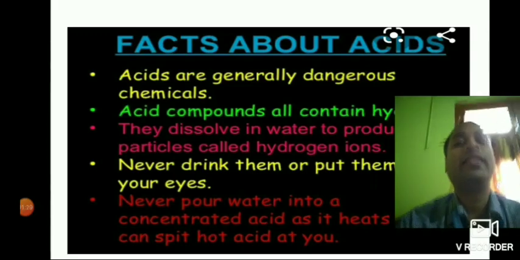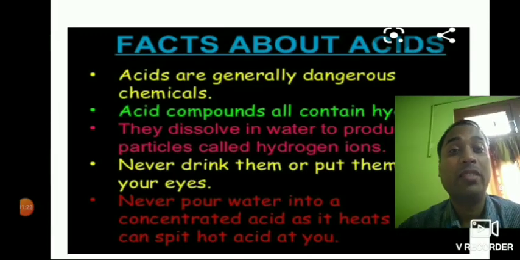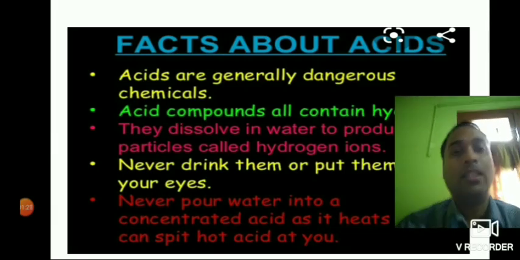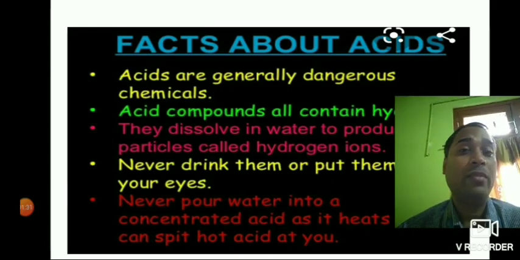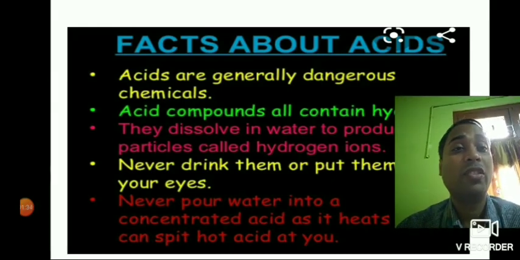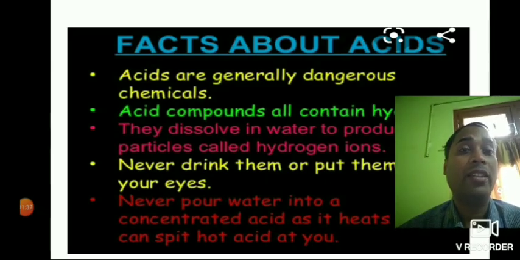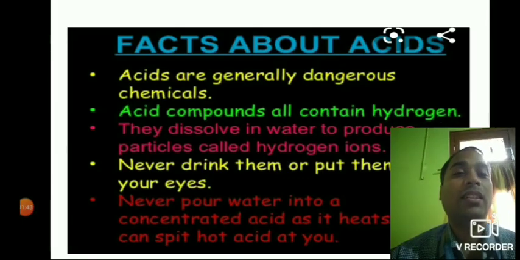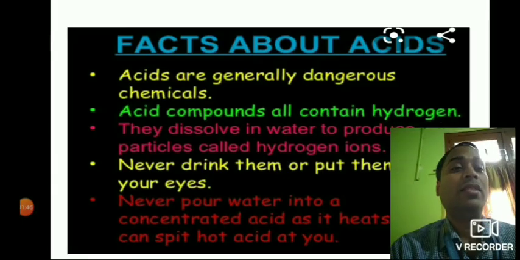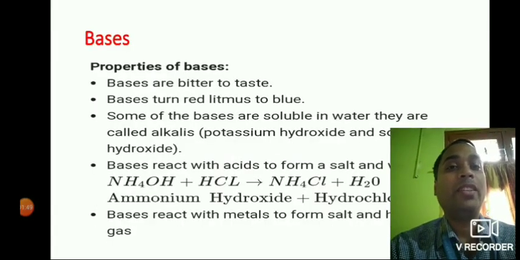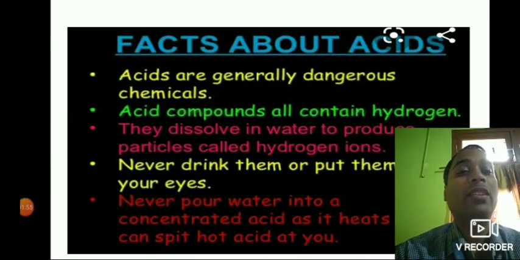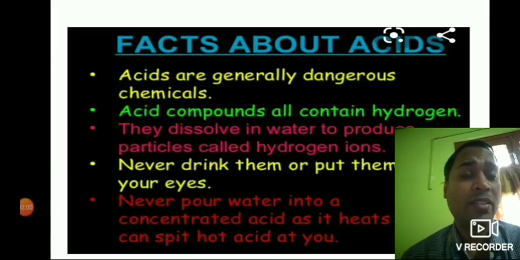So facts about acids. Acids are generally dangerous chemicals, so we should be very careful while handling acids. In the laboratories also, when you will be in your higher classes, you should always try to handle the acids carefully, because it may lead to severe accidents. Then acids are compounds that contain hydrogen. They dissolve in water to produce particles called hydrogen ions. So acidic compounds always release what?